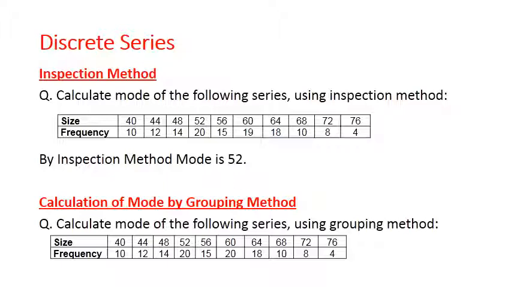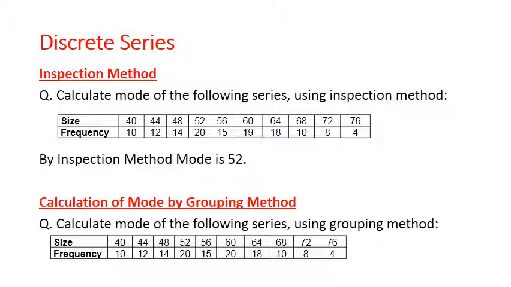As I already told you, frequency is the number of occurrences. That means 40 occurs 10 times, 44 occurs 12 times, 48 occurs 14 times, and the number of observations is the summation of frequency. Now you can see the most frequently occurring value here is 52. Why? Because the highest frequency is 20, and the corresponding value is 52.